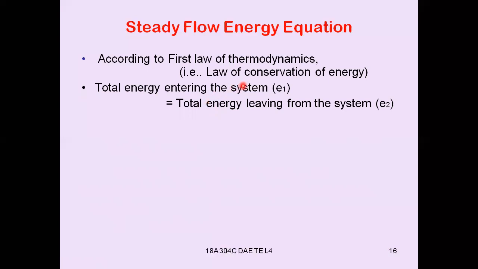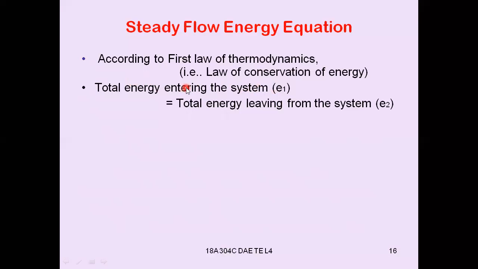So we are not going to destroy the energy after entering the system, but that will be converted into another form. That means entering energy is internal energy, flow energy, kinetic energy, potential energy, and also entering in the form of heat, and total energy entering the system.